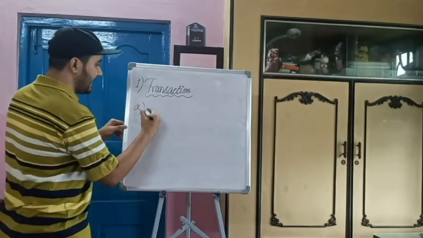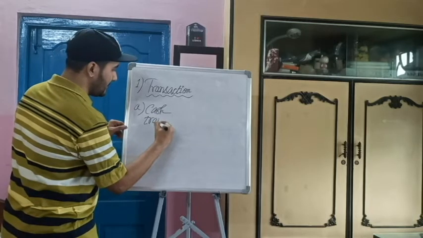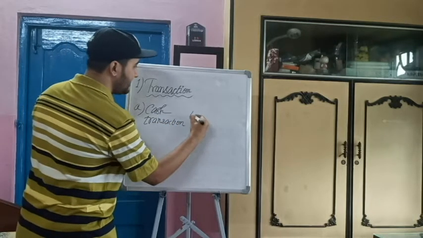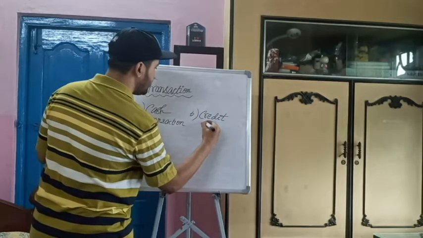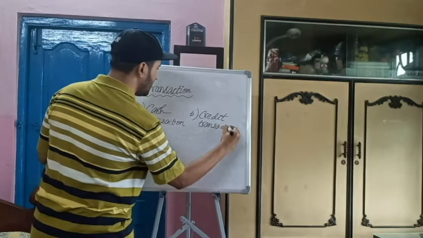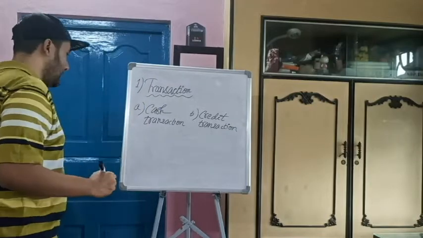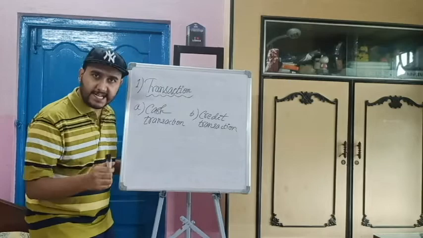One is cash transaction, another is credit transaction. So the two types of transactions are cash transactions and credit transactions.